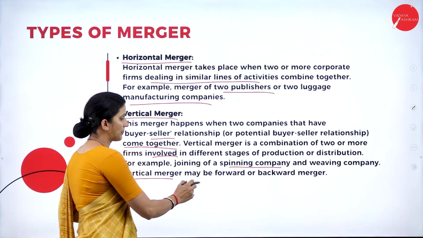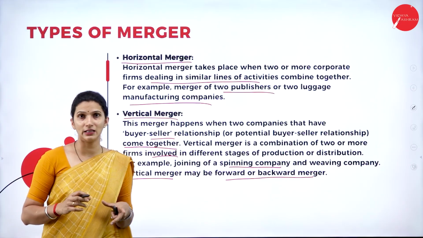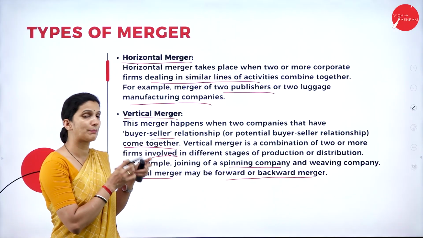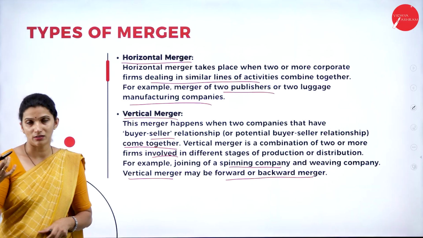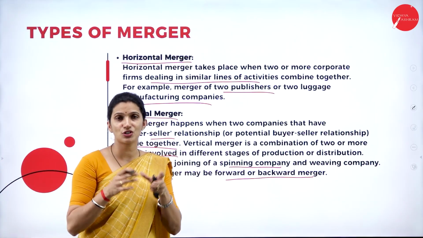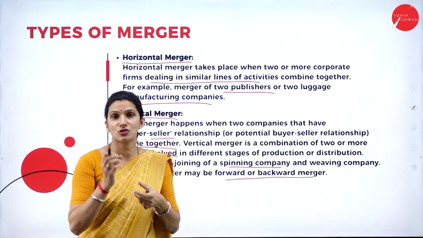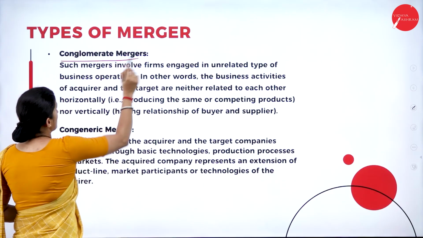The vertical merger may be a forward or a backward merger. For example, in the same textile business, one company is involved in the spinning activity, or is the spinning supplier, and another is involved in the weaving business. When the merging of these two firms happens, we call it a vertical merger.